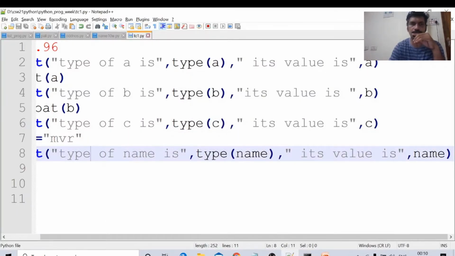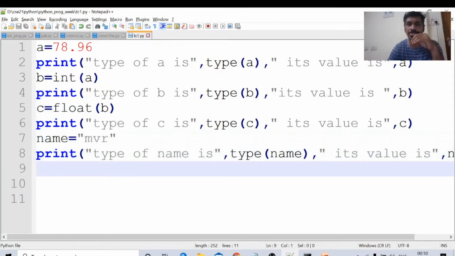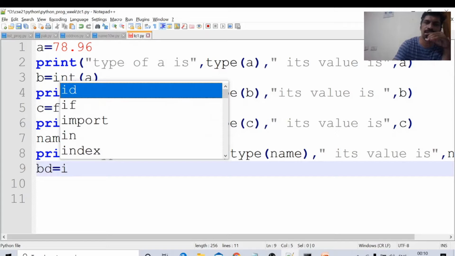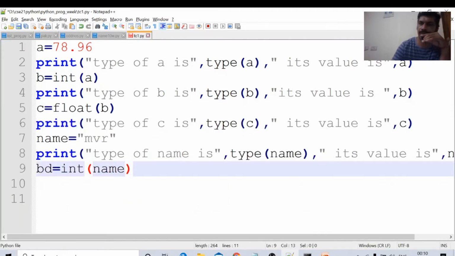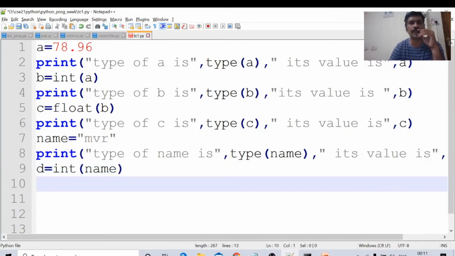Now, is it possible to convert a name to integer? Suppose I am trying d equal to int of name, I am trying to convert string to int. Is it possible? I am converting string to integer, d equal to int name. Okay, we will see whether it is possible or not. It is not possible to convert string to integer.